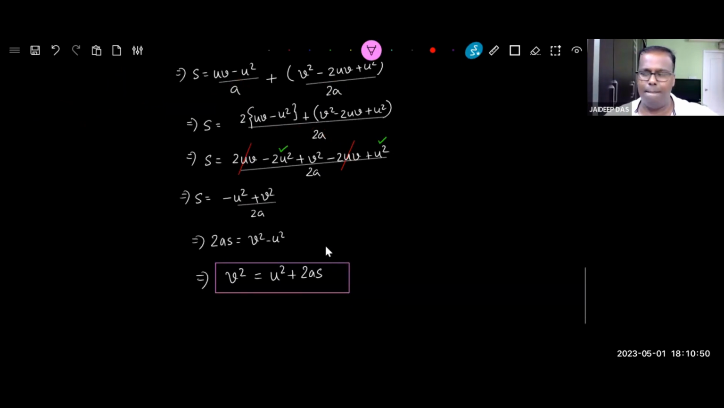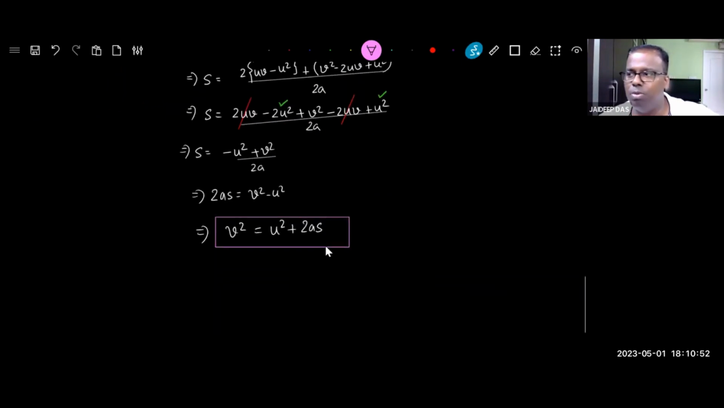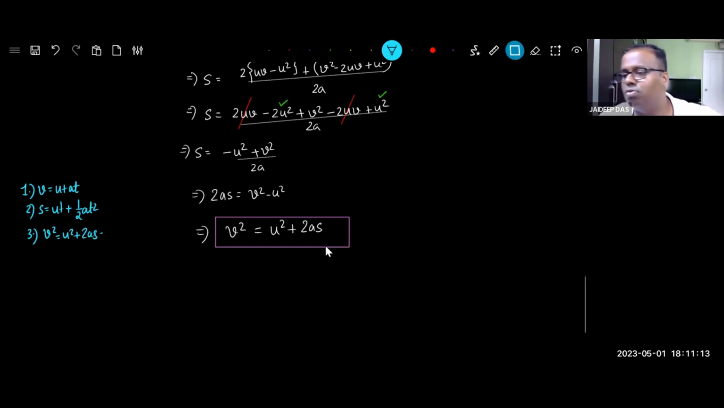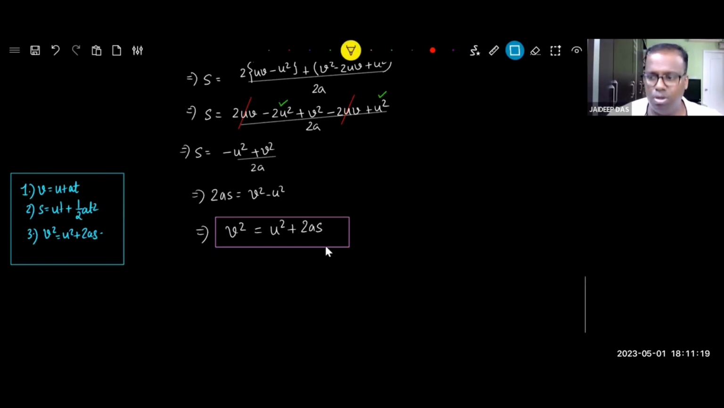That's it. So we have come to a new page. And I told you, as soon as you come to a new page, again write the equations of motion. v equal to u plus at. The second equation was s equal to ut plus half at square. And the third equation of motion is v square equal to u square plus 2as. You cannot afford to forget this. This should be by heart.